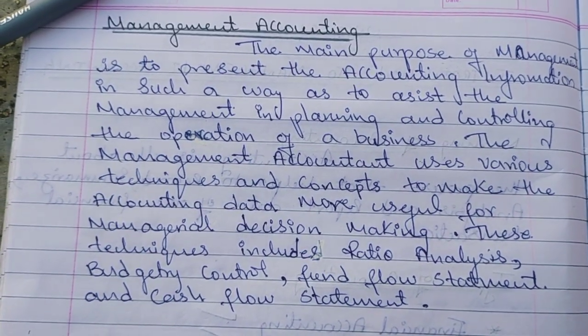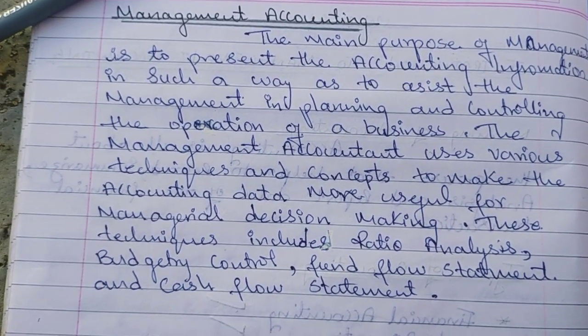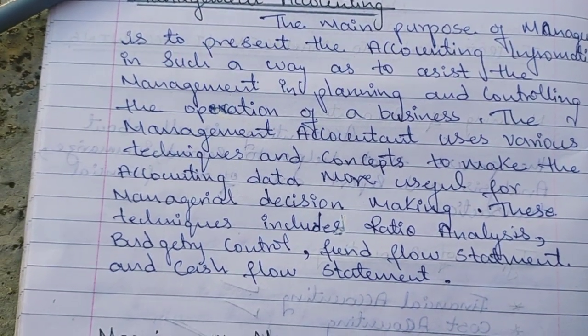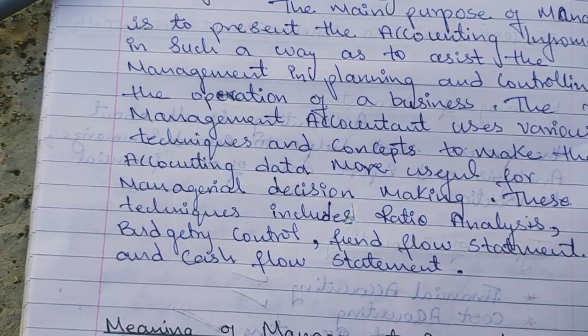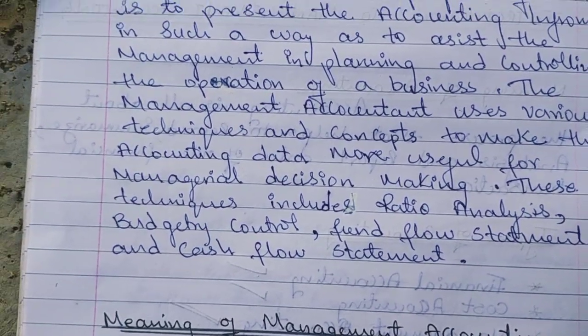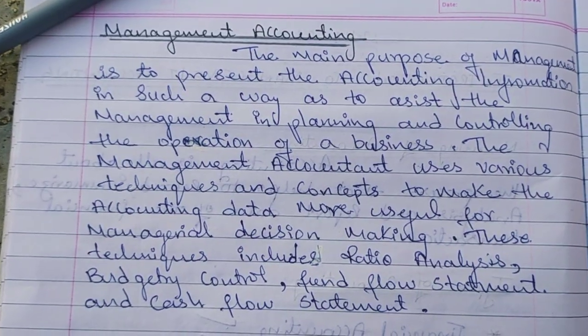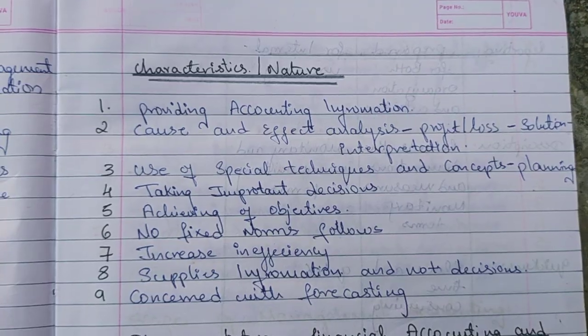So this is why management accounting is important, and why businesses prefer it. Next, let me discuss the characteristics and nature of management accounting.